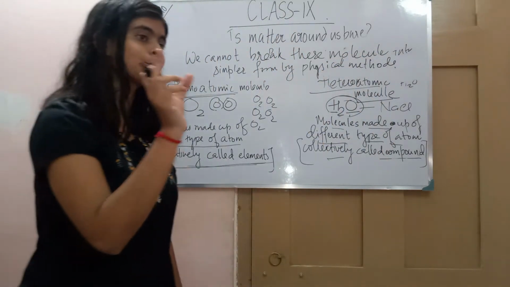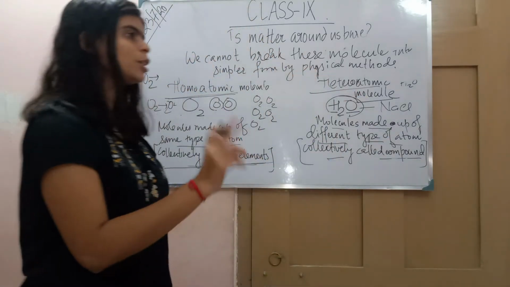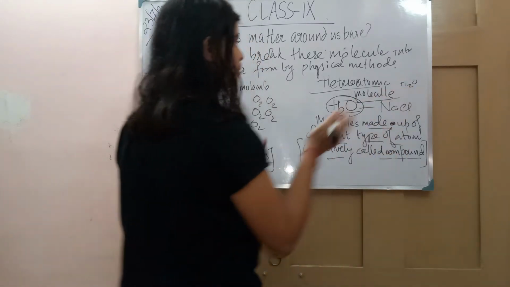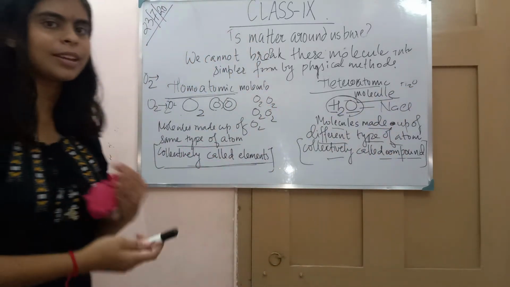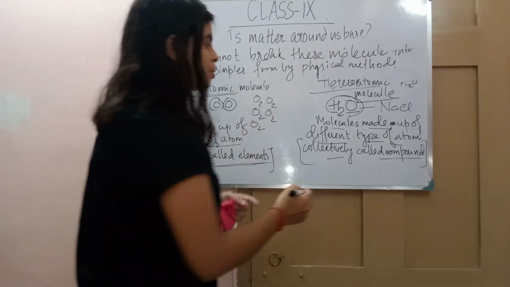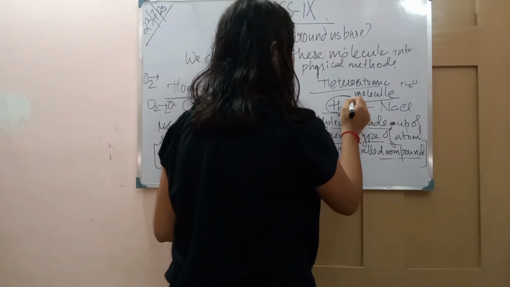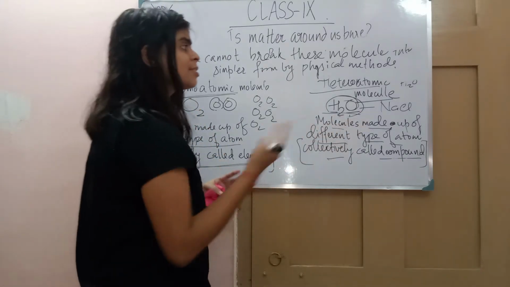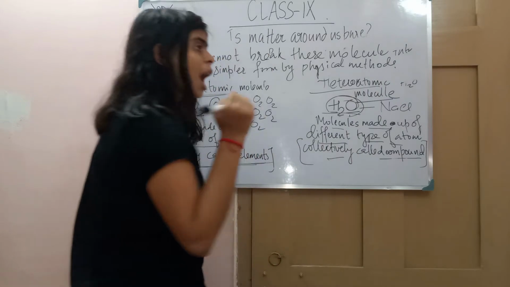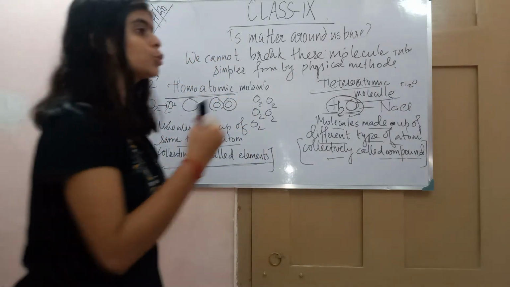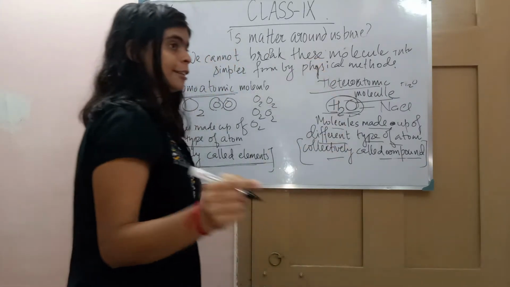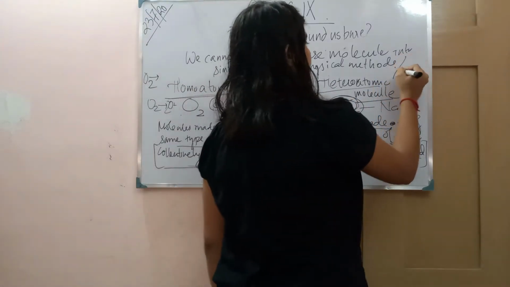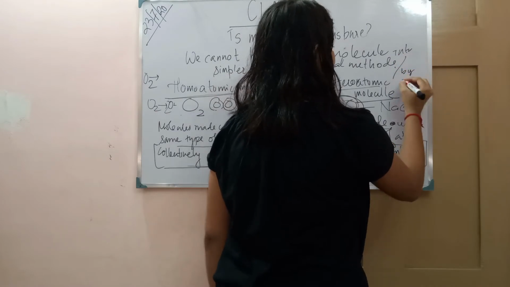Even if you reach the smallest unit also, that smallest unit contains H2O. You cannot break the hydrogen and oxygen by just physical method like heating, hammering, like this. If you want to separate this hydrogen and oxygen, you have to use a chemical method. Yes, these molecules can be separated not by physical method but by chemical methods.